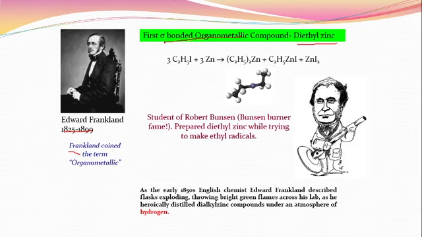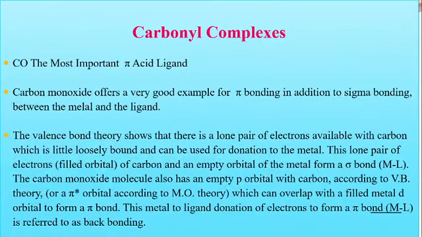Okay, here is how it is prepared. It can be prepared by the reaction of C2H5I, that is ethyl iodide, with zinc. There is a formation of (C2H5)2Zn. This is the structure of this compound. The central blue colored atom is what? This is the zinc, and here there are two C2H5 groups bonded to both sides of the zinc. This forms a sigma bond. You can see only a single bond is there. That means the metal will form the sigma bond with the ethyl or organic group. Okay, this is the first sigma bonded organometallic compound.